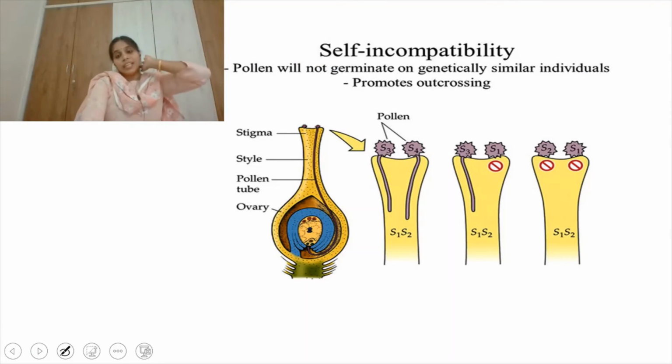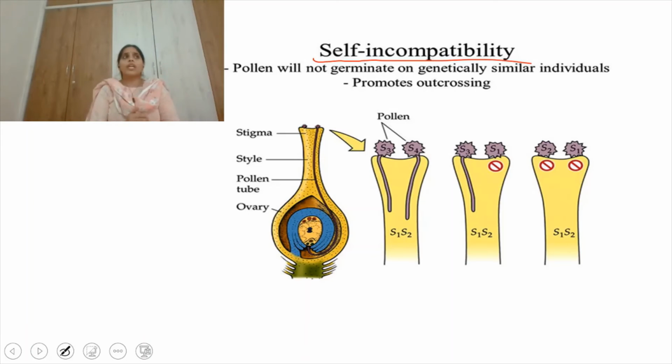And self-incompatibility: when pollen grains fall on the stigma of the same flower, they will not germinate. The stigma does not allow the pollen grain to germinate. Genetically similar individuals are present, like the pollen grains of the same flower falling on the stigma of the same plant. Germination of the pollen grain does not take place, and this is known as self-incompatibility.